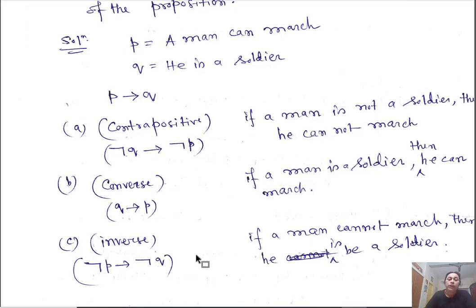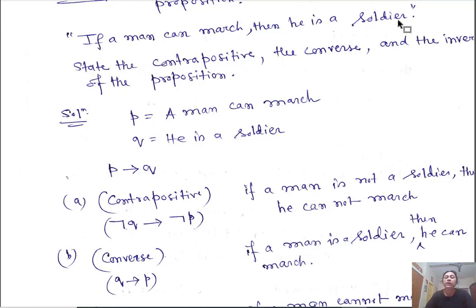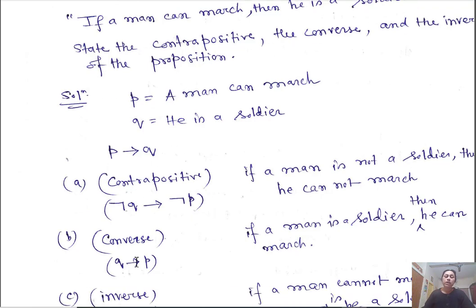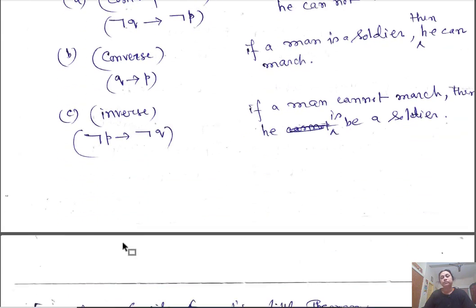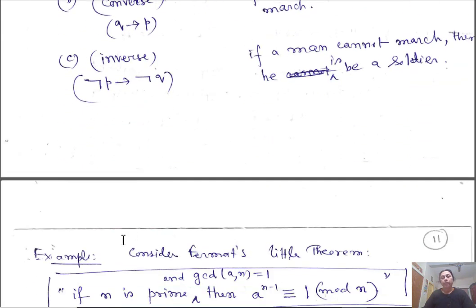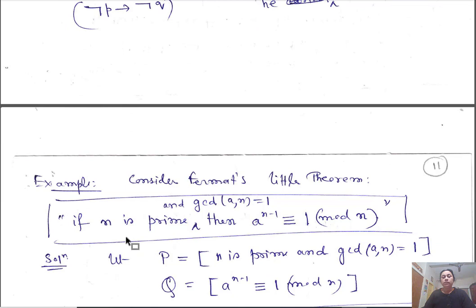Okay, so given any implication, you can easily find its contrapositive, converse, and inverse. What will be the converse statement, contrapositive, and inverse statement of Fermat's little theorem? So Fermat's little theorem says